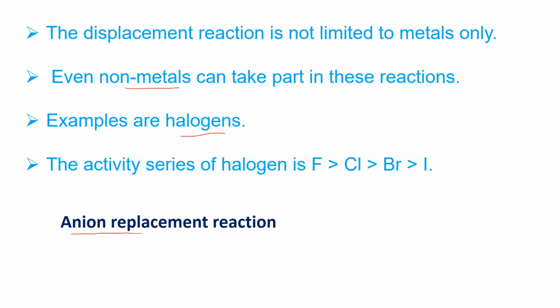Their reactivity: fluorine is more reactive than chlorine, chlorine is more reactive than bromine, bromine is more reactive than iodine. Let us learn some examples.